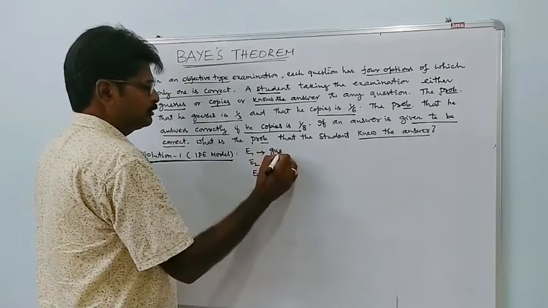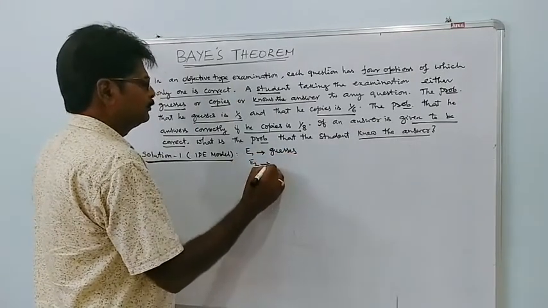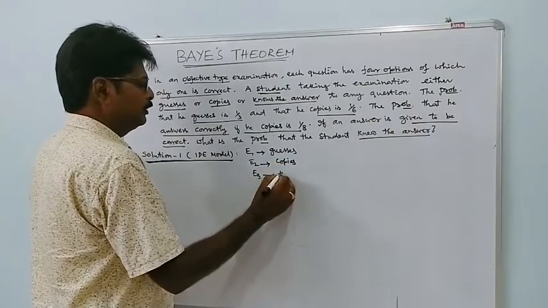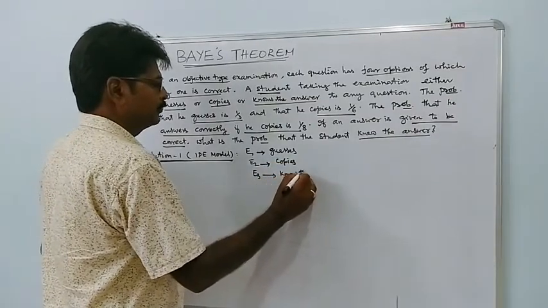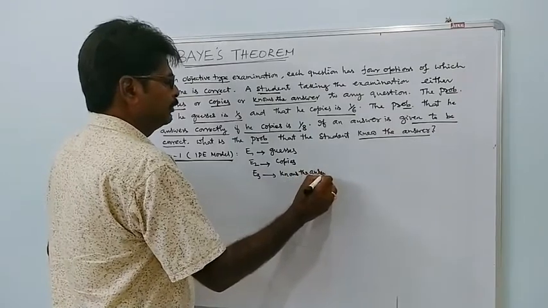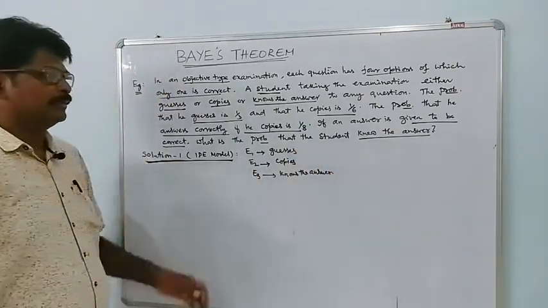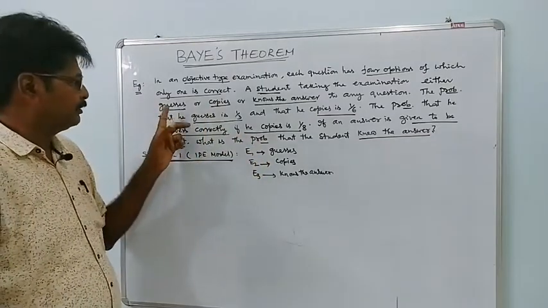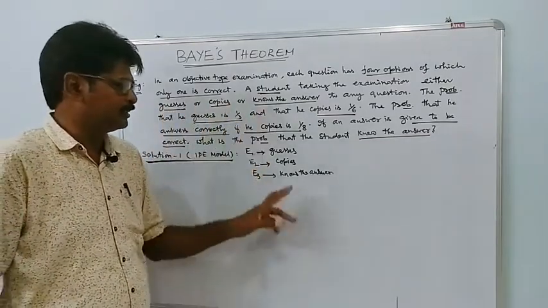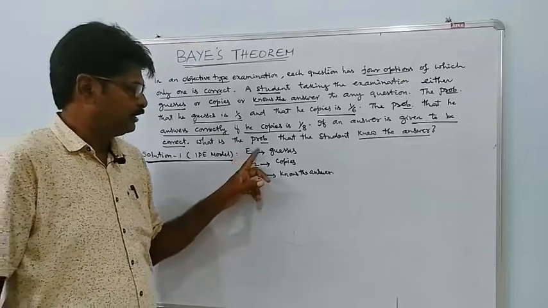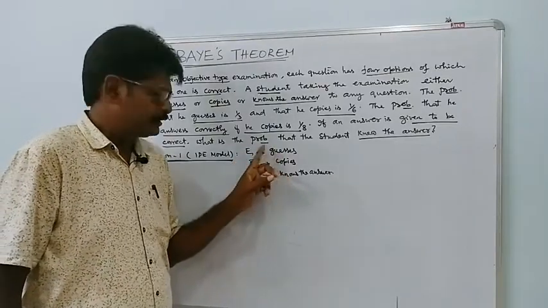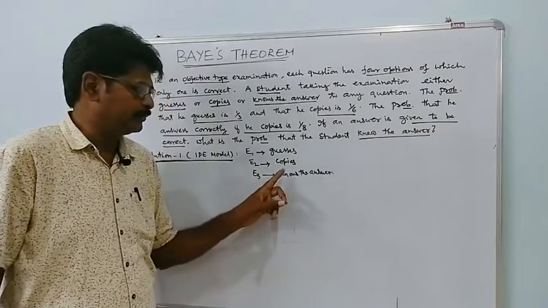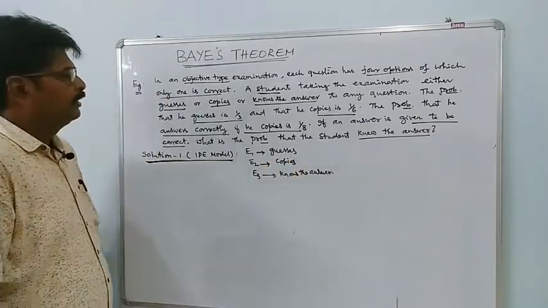E1 is guesses, E2 is copies the answer and E3 is knows the answer. So he will write the answer to a question in 3 different ways. Let E1 be the event of guessing, E2 be the event of copying the answer, E3 be the event of knowing the answer.